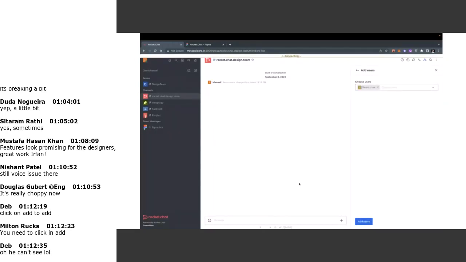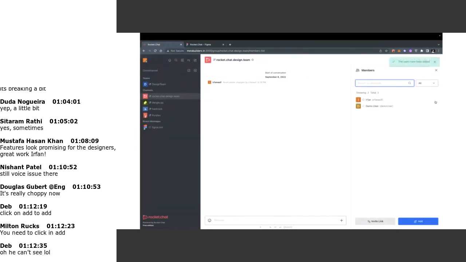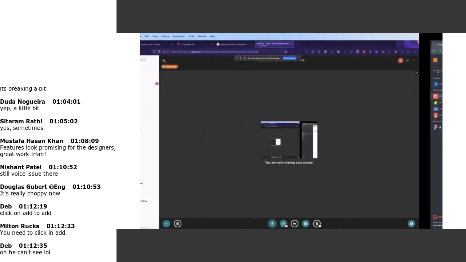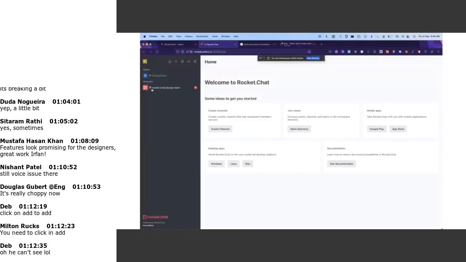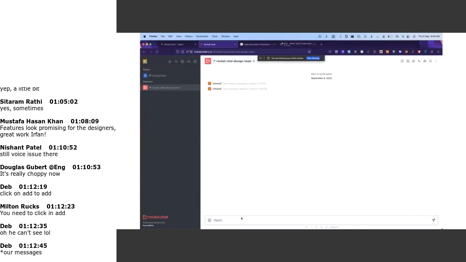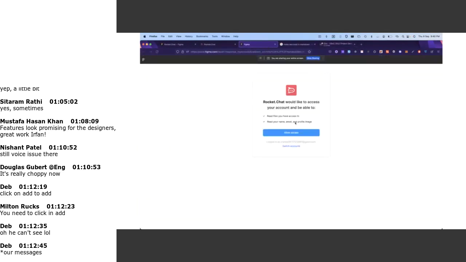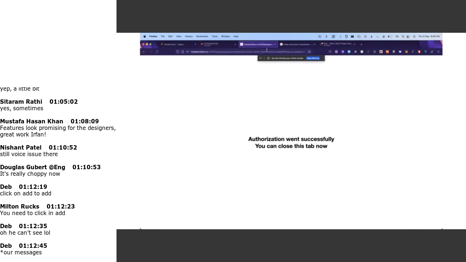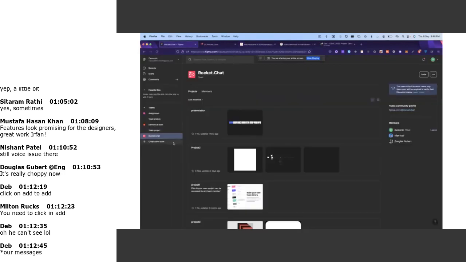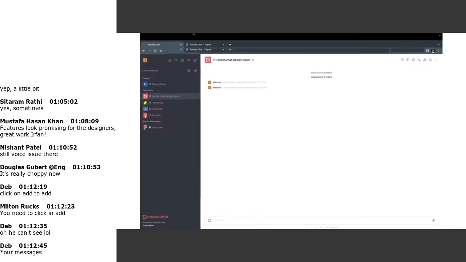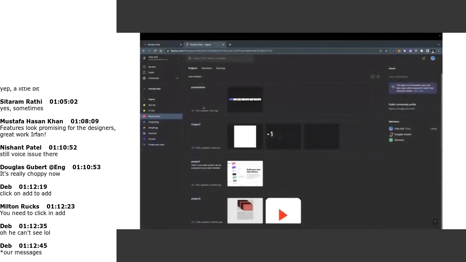Every user inside a team needs to connect their account to Figma. So I will now connect this user with the /figma command to connect your Figma account. I will connect this account to a different Figma account than the previous one. They are both in a team called Rocket.Chat inside Figma, so now they are in the same team.